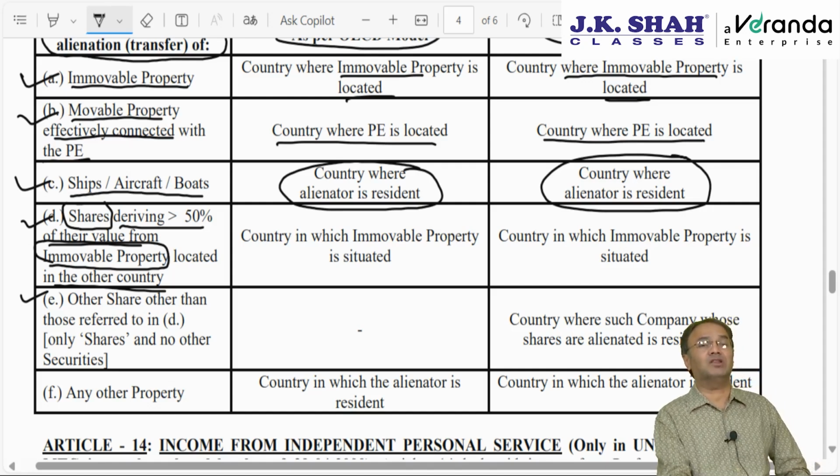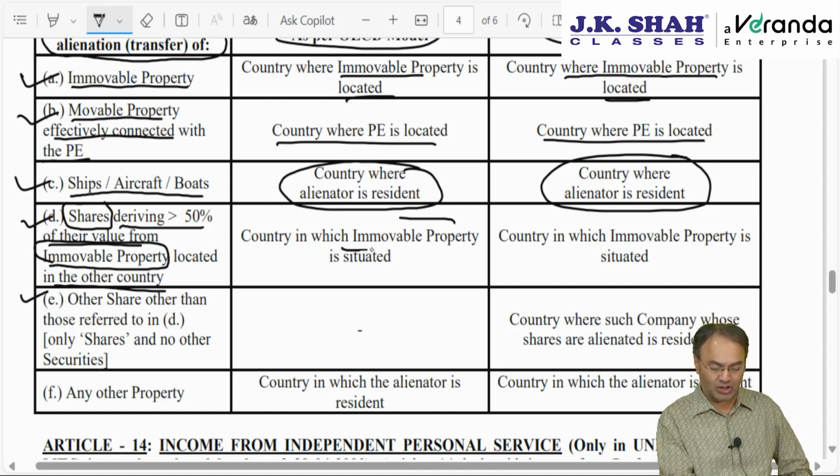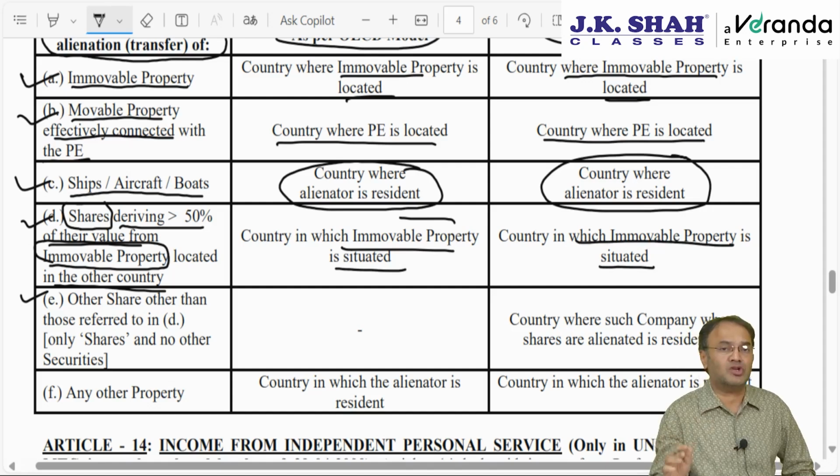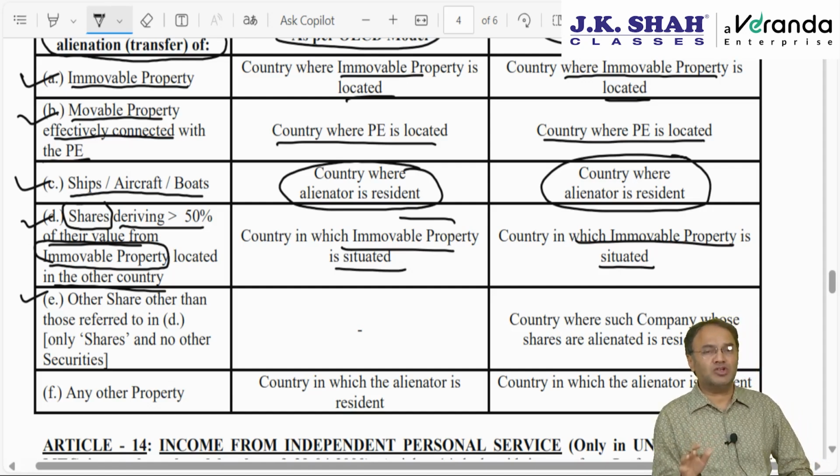It will be taxed in that country where the immovable property is located, and not in the country where the transferor is resident, and not even the country where the company whose shares are transferred is resident. So if it is shares of an Indian company, then we know pretty well that when Indian company shares are transferred, the capital gain should arise in India.